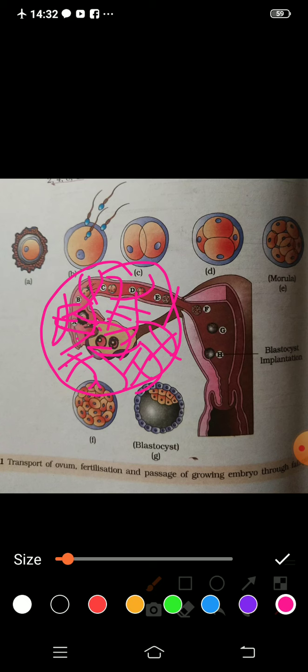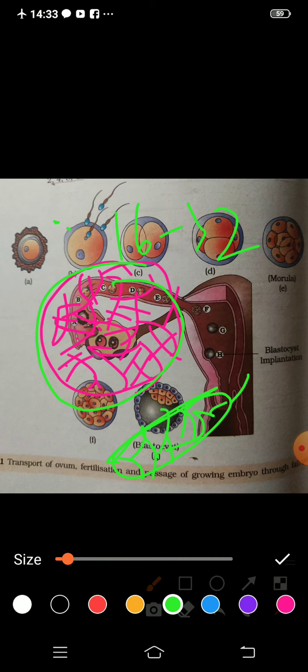And now the embryo is a solid ball of 8 to 16 cells, and this structure is known as morula, because it looks like a mulberry. If you have seen a small fruit made of tiny little parts like this, that is called mulberry. So this is a solid ball-like structure, called morula, and it can be of 16 to 32 cell stages, and it reaches the uterus in about 72 hours after fertilization. It is approximately the 4th day. But it is still surrounded by the zona pellucida layer.